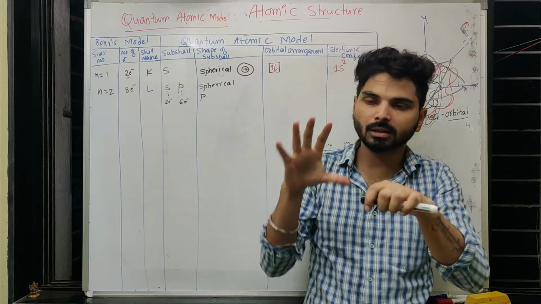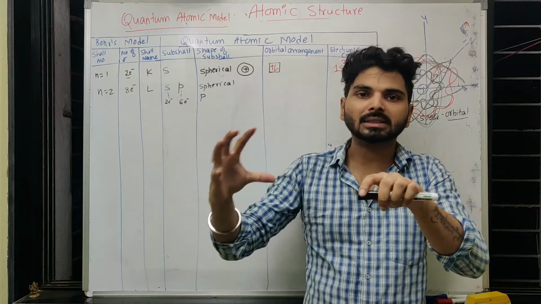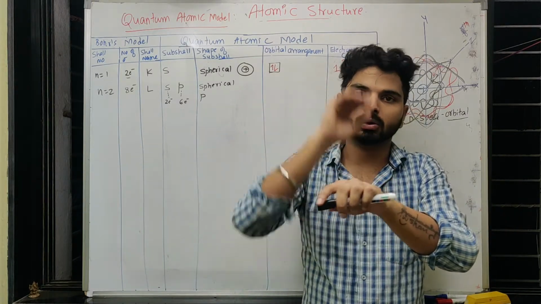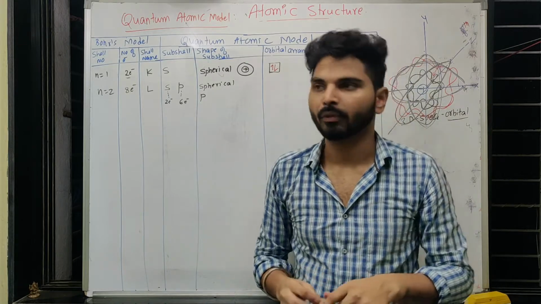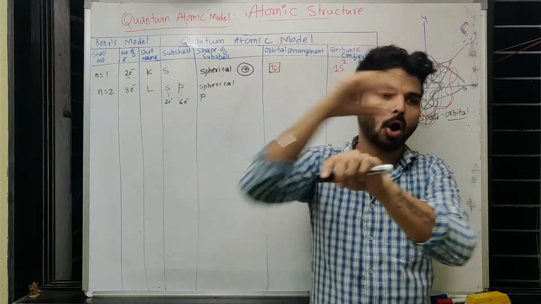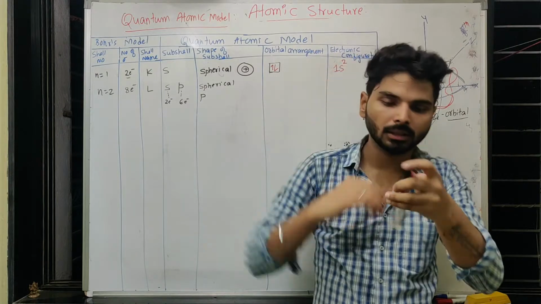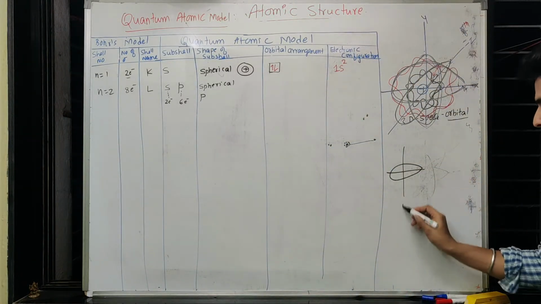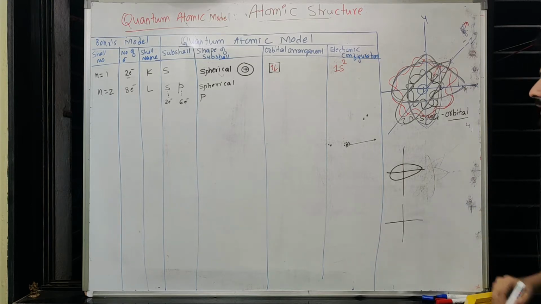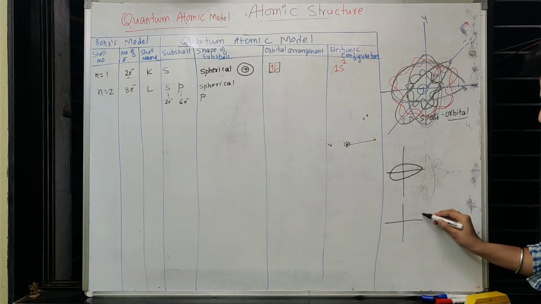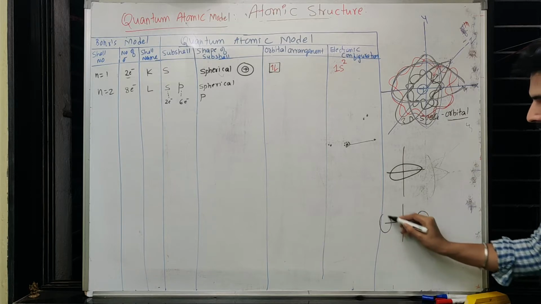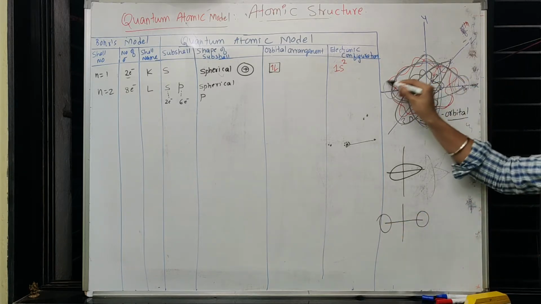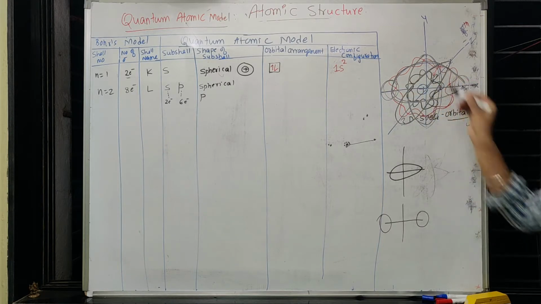So for a third p electron, if you look at that, its presence will be more at the corners rather than at the center. So this is called electron density. So electron density will be more at the corners and less at the center. If I use that as an observation, then I need to draw their structure, a shape like dumbbells. That means their presence is more at the corners and less at the center.